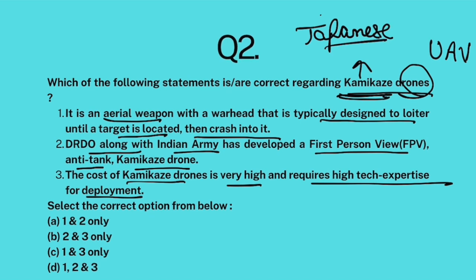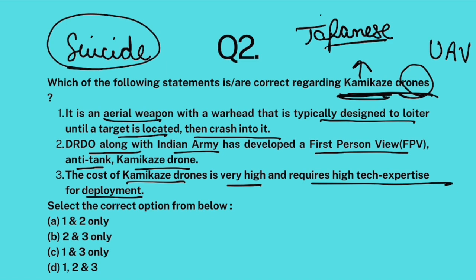And kamikaze are like suicide fighters. Okay. So, kamikaze drones are also known as suicide drones. Why? Because they carry a lot of bombs, and then these drones, while carrying a lot of bombs, crash into the target. Suppose this drone wants to destroy a tank, so it will crash into the tank and the bombs on it will explode. So this drone will die in the process after destroying the tank. That is why they are known as suicide drones.